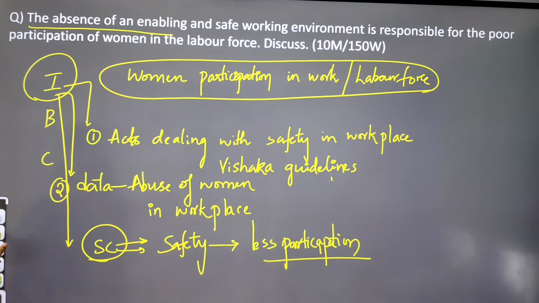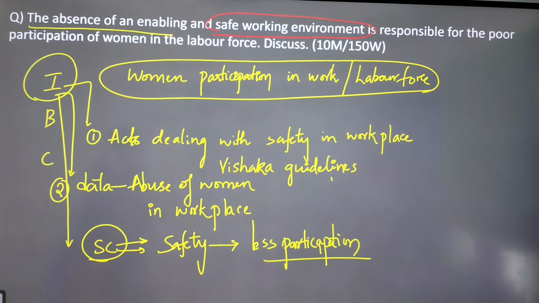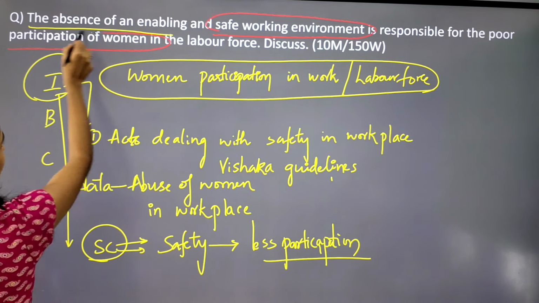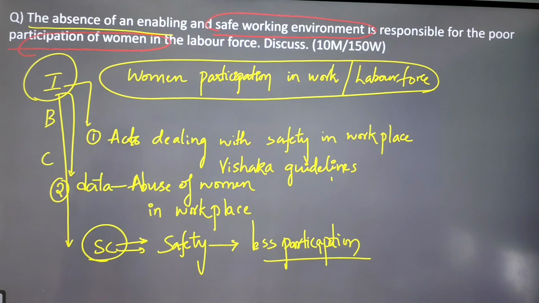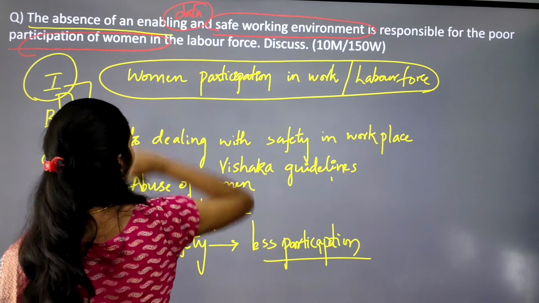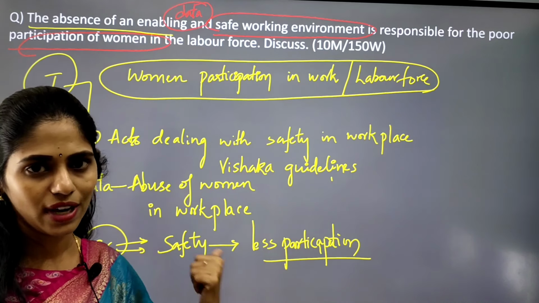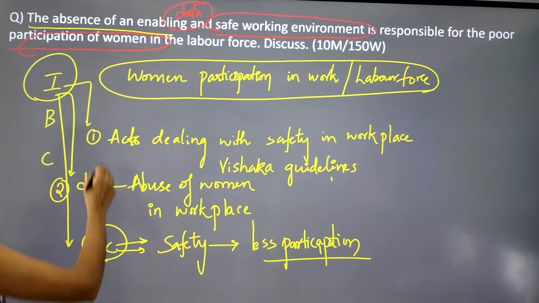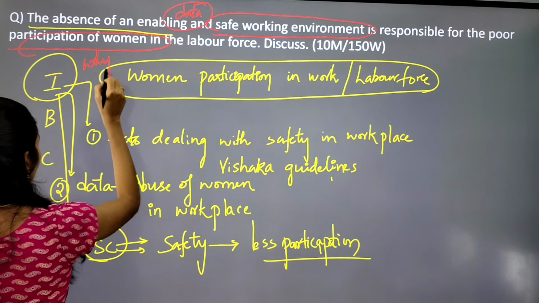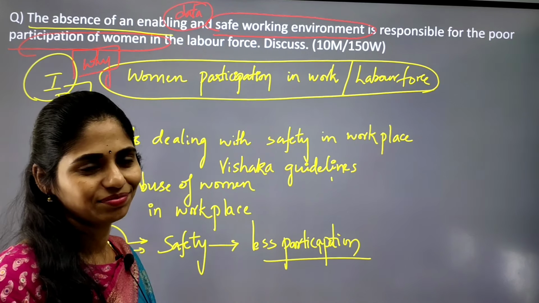And how many sub questions are given? First of all, you have to know the sub questions. It is saying that the absence of a safe working environment is responsible for poor participation of women in the labor force. So you have to know about data. The first one is data about women in the labor workforce, whether it is less or not, so we have to show the data. The next one is why, what are the reasons women's participation in the labor force is less. So there are two questions here.